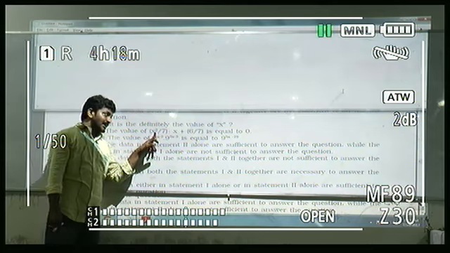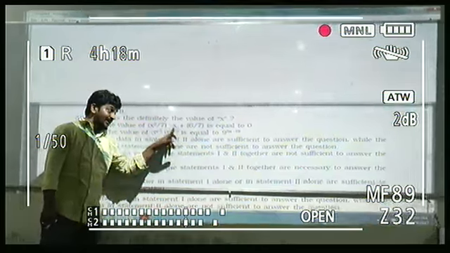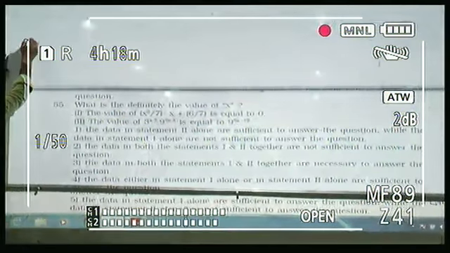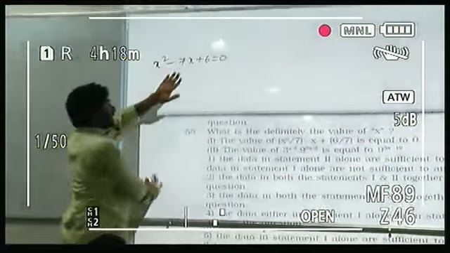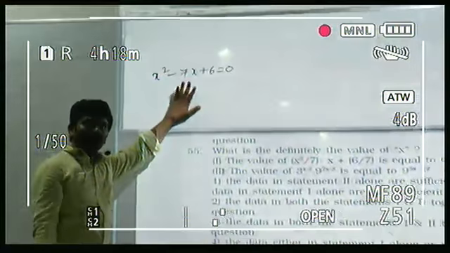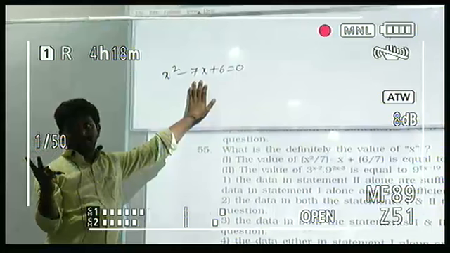Yes or no? Right. X square by 7 minus x plus 6 by 7 is equal to 0. Take 7 common in denominator. X square minus 7x plus 6 is equal to 0. Is it a perfect square? So you'll get two values.